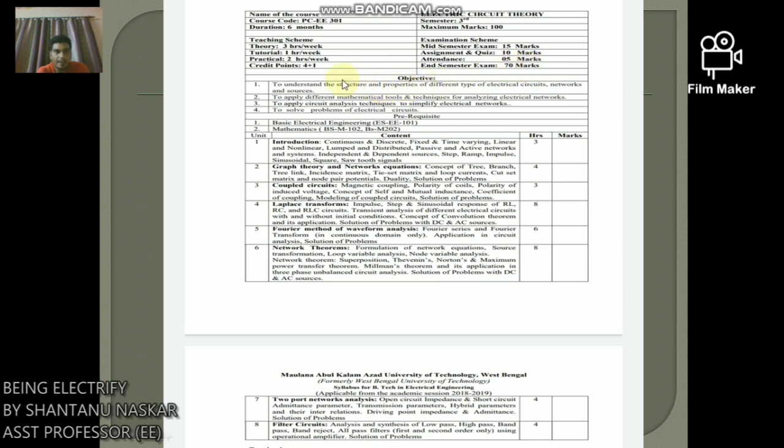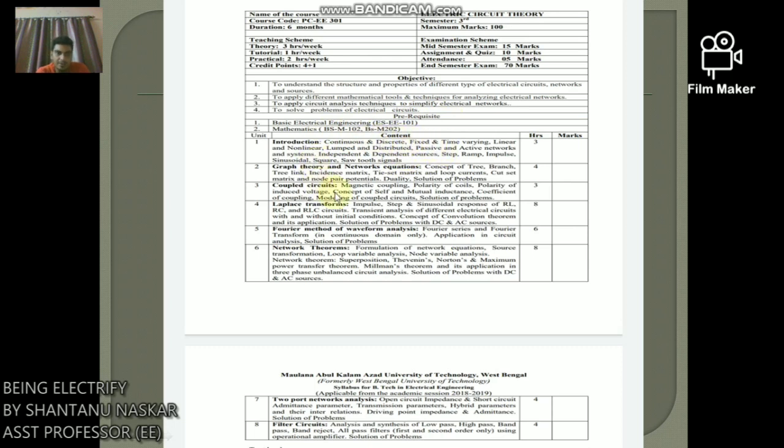70 marks. Objective of this course: number 1, to understand the structure and properties of different types of electric circuit, network and source. Number 2, to apply different mathematical tools and techniques for analyzing electrical network. Number 3, to apply circuit analysis technique to simplify electrical network. Number 4, to solve problems of electrical circuit. And you can also learn basic electrical engineering ESE 01 and mathematics BSM 102 and BSM 202, which are prerequisites.